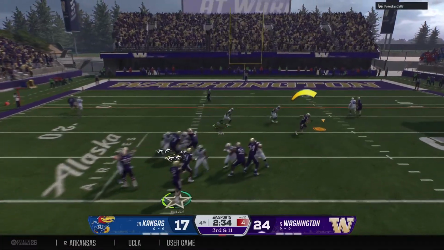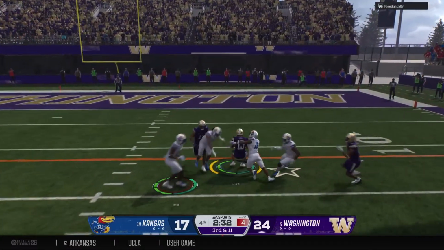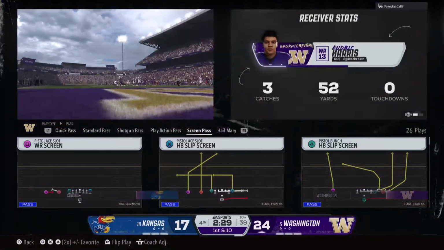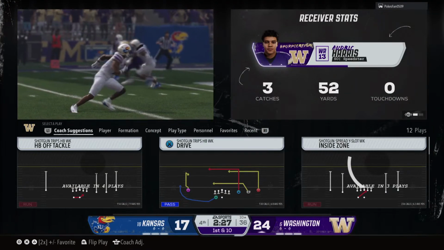Dropping back. They're going to throw for the first down. Over the middle. It's Harris. They bring him down, but that play will set up a first and goal now at the 10. Oh, that one really